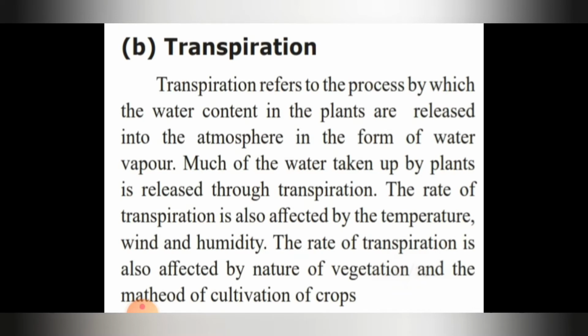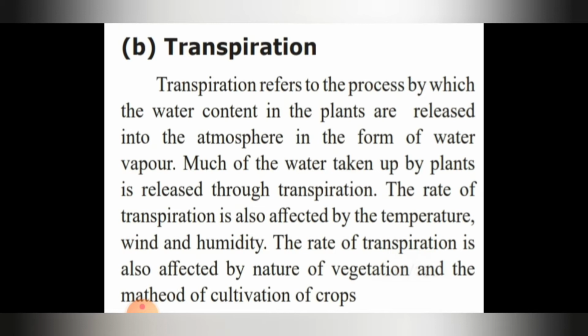Next, coming to transpiration. Transpiration refers to the process by which the water content in the plants is released into the atmosphere in the form of water vapor. That is called transpiration.